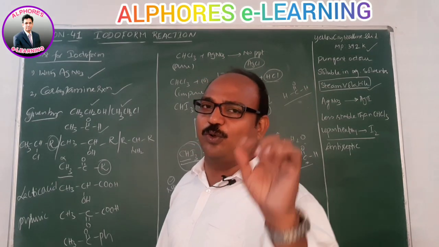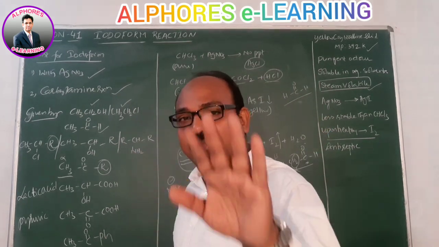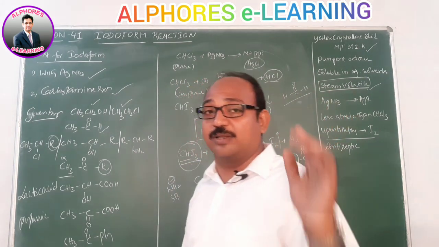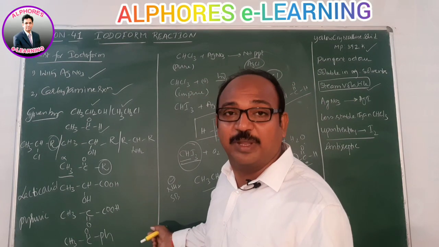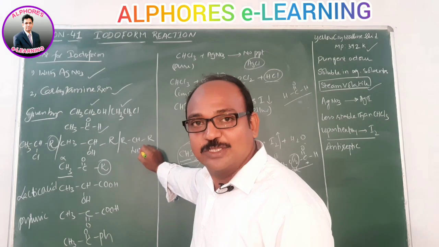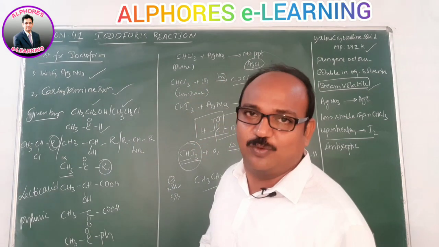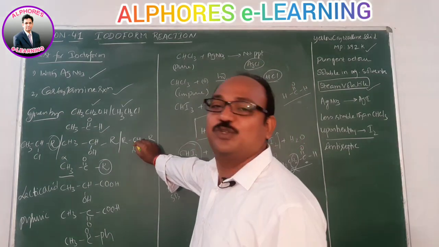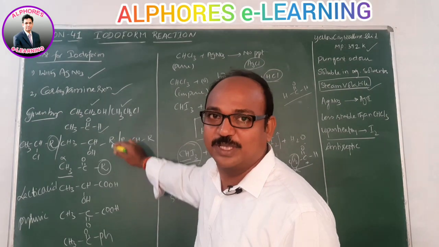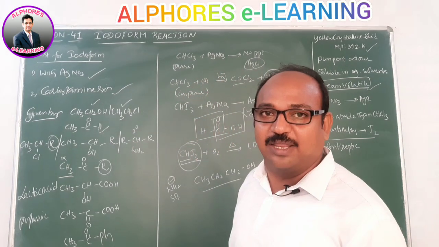So the NH2 group cannot be displaced as such as NH2 minus. Instead of that, we need to perform a small reaction, that is, diazotization followed by water. Diazotization, what happened? Is this a primary amine or secondary amine? Obviously, sir, why are you asking like that? We know very well, because the nitrogen is attached to a carbon which is attached to 2 alkyl groups, this carbon is secondary. That's why the amine is also secondary?